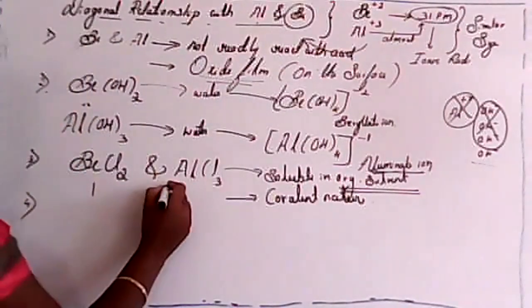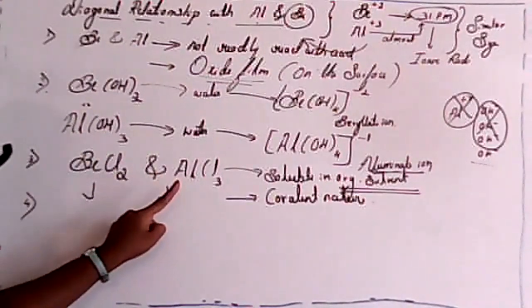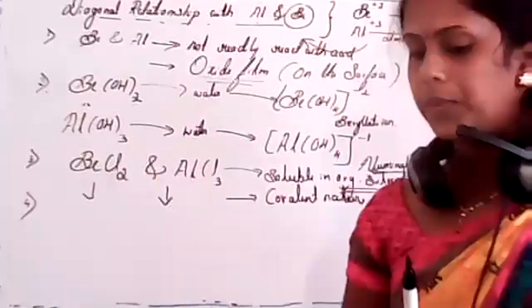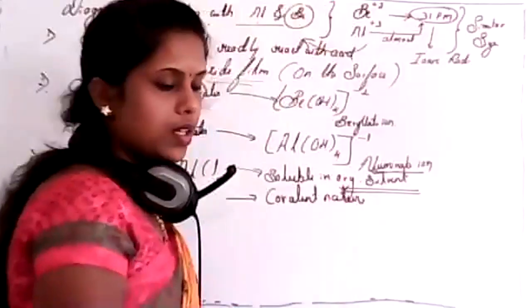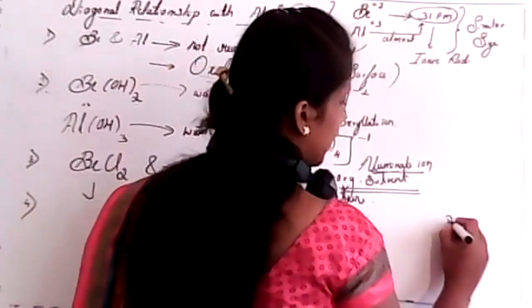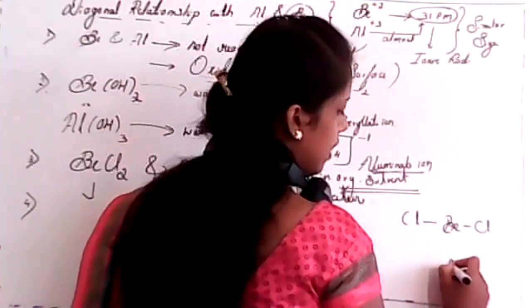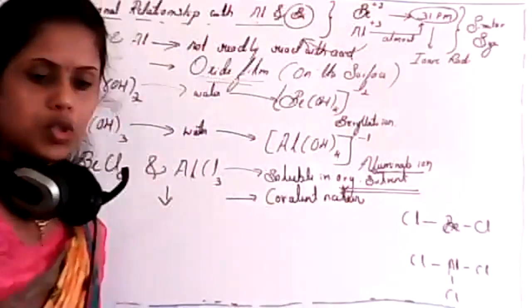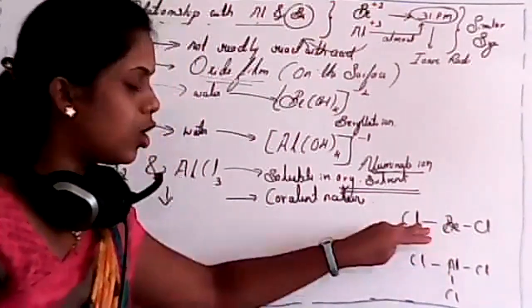Now my question, students, I am asking the question now. In that case, are these two compounds Lewis acid or Lewis base? Can you explain this property? I'll consider beryllium chloride. There were 2 chlorides, and in case of aluminum, 3. So now my question, are these Lewis acid or Lewis base, students?